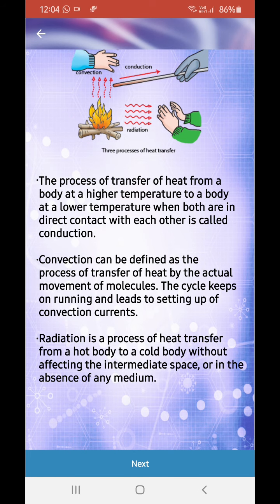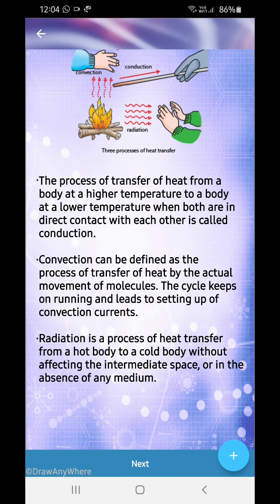Now, conduction, convection, and radiation. What is conduction? See the fire. Suppose you take a glass rod, and then you take your hand and keep it over the fire. You will see that the heat is coming over here, and then it's coming to here, and then it's coming to your hand. You will feel hot. Convection, the molecules themselves go up and give heat to your hands, and convection cannot occur sideways. Therefore, radiation is always there, and radiation needs no medium, and it can come and give your hands heat.